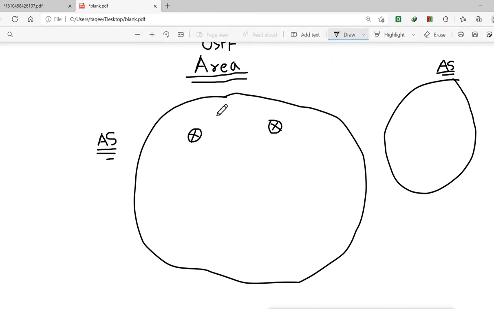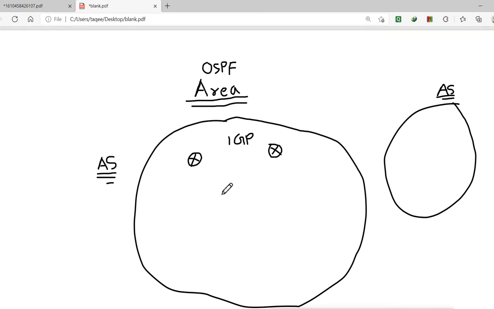Now when we talk about OSPF, OSPF is actually an IGP protocol. IGP means Interior Gateway Protocol, that is, the protocols which work within a single autonomous system number. So in this autonomous system, we can configure OSPF on these routers.